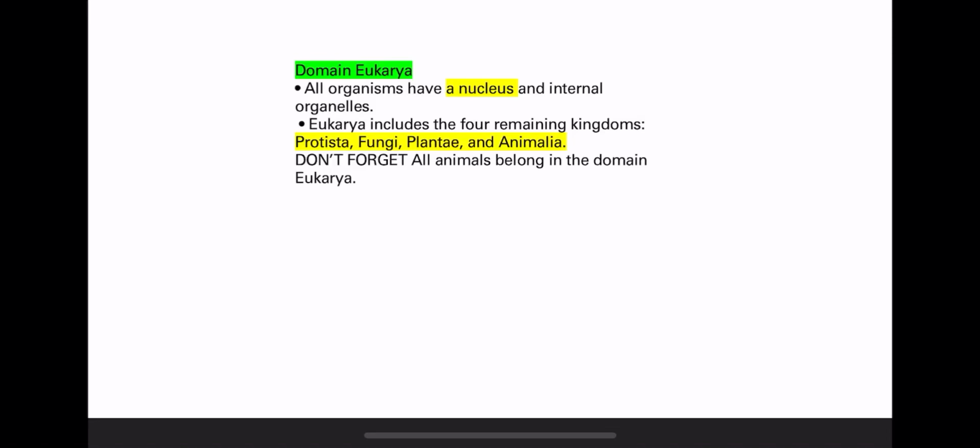Now we're going to complete chapter 12, Taxonomy, in SET Barnes' book. In the previous video, we were talking about the three domains of life, and we stopped at domain Eukarya, for eukaryotes. We said that domain Eukarya has four main kingdoms: Protista, Fungi, Plantae, and Animalia. Let's now learn the common characteristics for organisms under each kingdom.